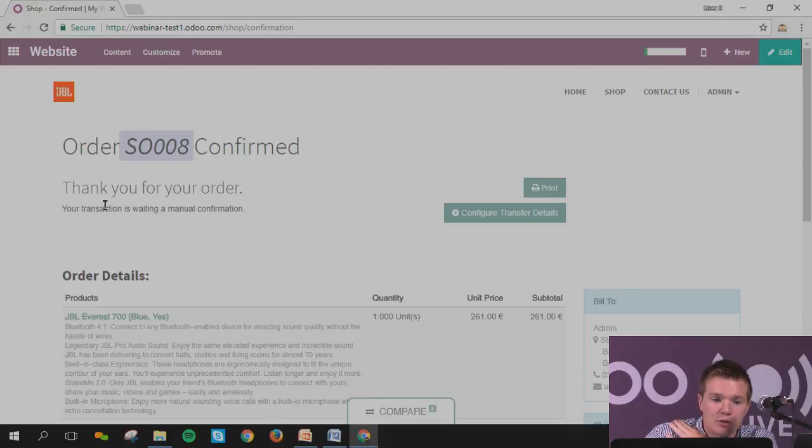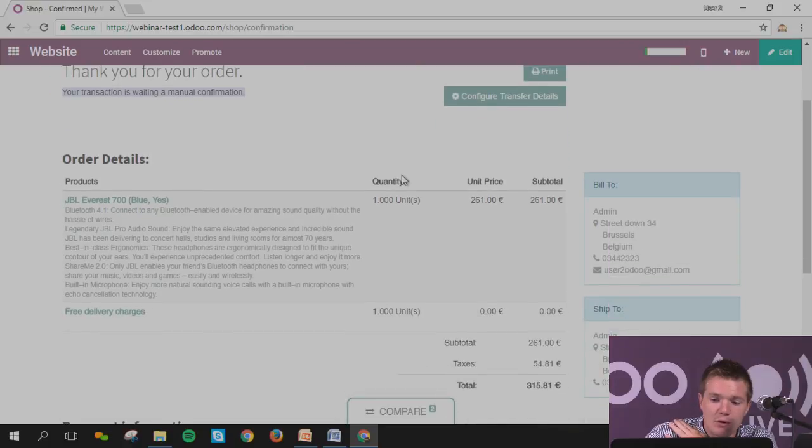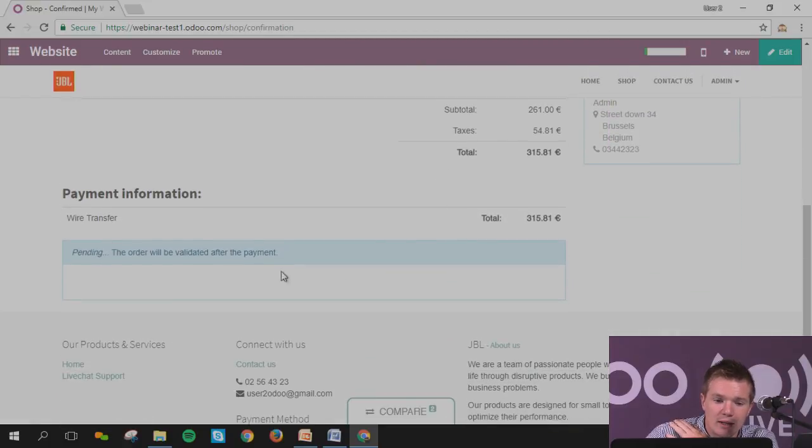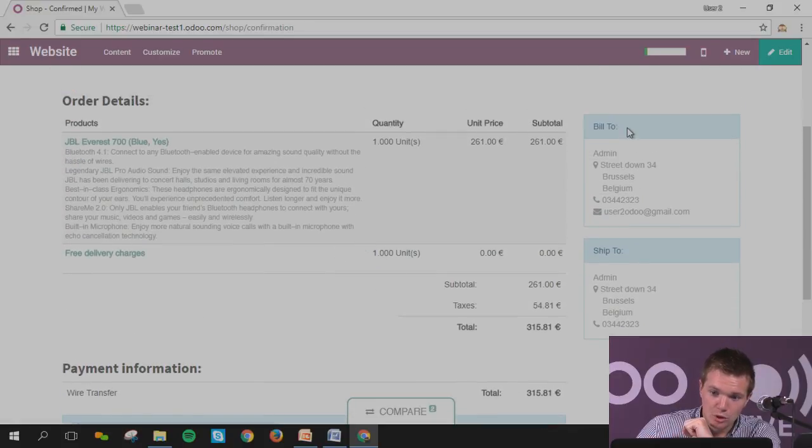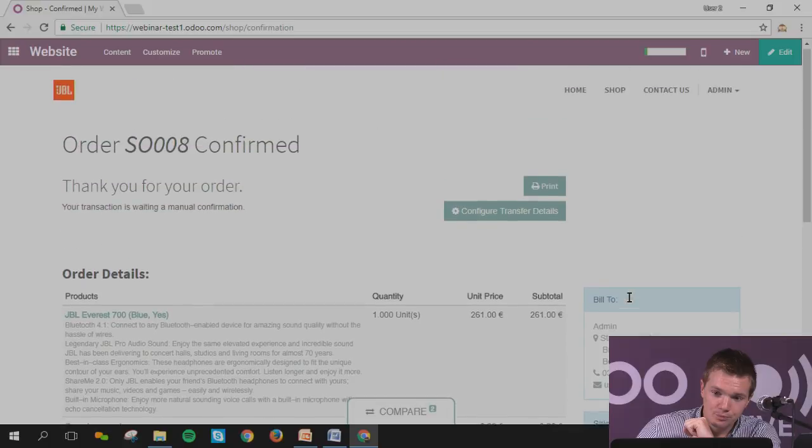Thanks for your order. Your transaction is waiting a manual confirmation. This means that for the moment, we have received the order, but it's still pending because you want to confirm it internally. I will explain the process that you can have if you put Odoo, PayPal afterwards. I just want to show the basic for the moment and I will go a bit deeper afterwards. Bill address, ship to.